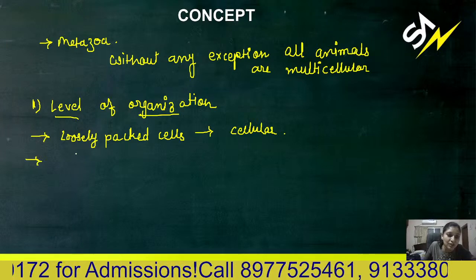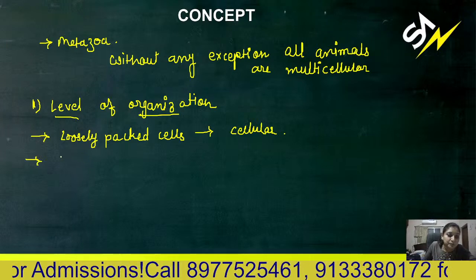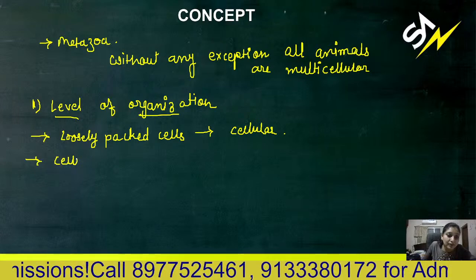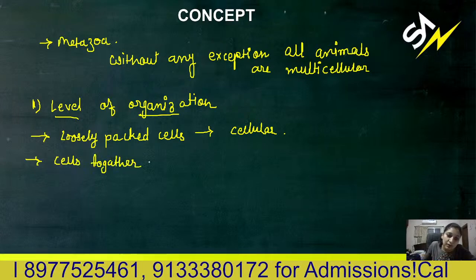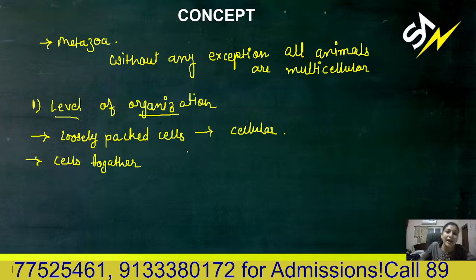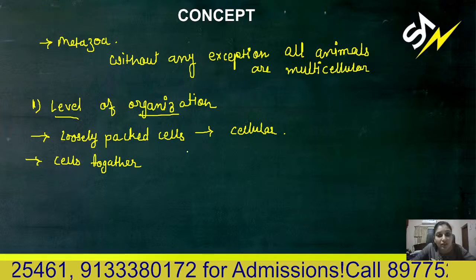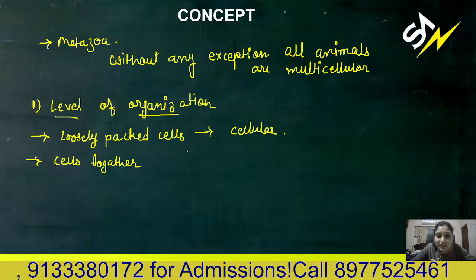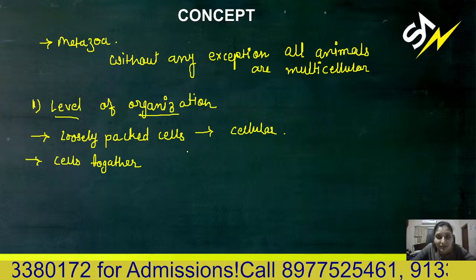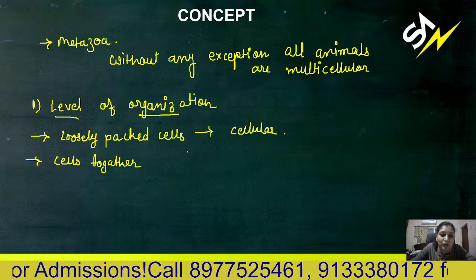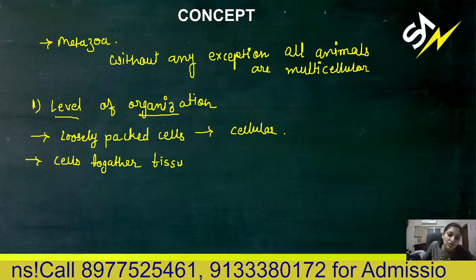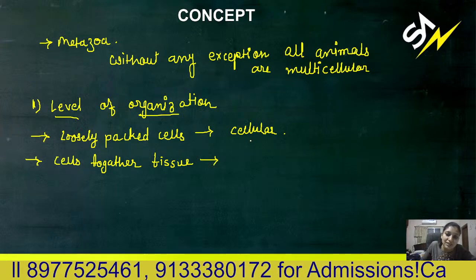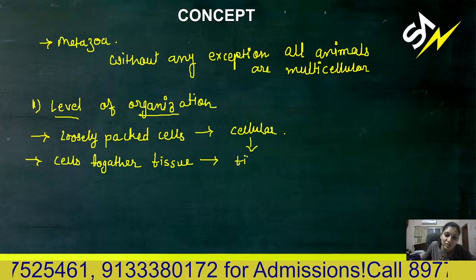If cells together make a tissue, and the tissues perform the same, common functions, with intercellular substances between the cells to connect them, then this is known as tissue level of organization.